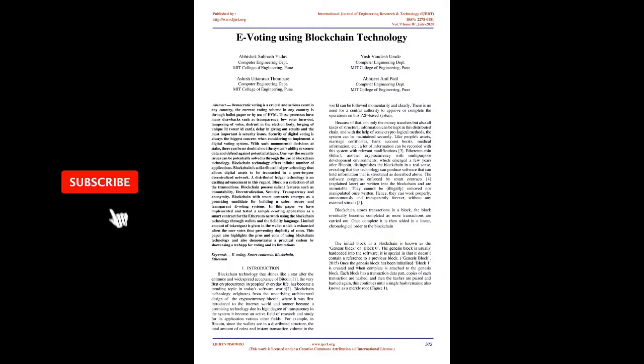E-voting using blockchain technology. Abstract. Democratic voting is a crucial and serious event in any country. The current voting scheme in any country is through ballot paper or by use of EVM. These processes have many drawbacks such as transparency, low voter turnout, tampering of votes, distrust in the election body, forging of unique ID, voter ID card, delay in giving out results, and the most important is security issues.